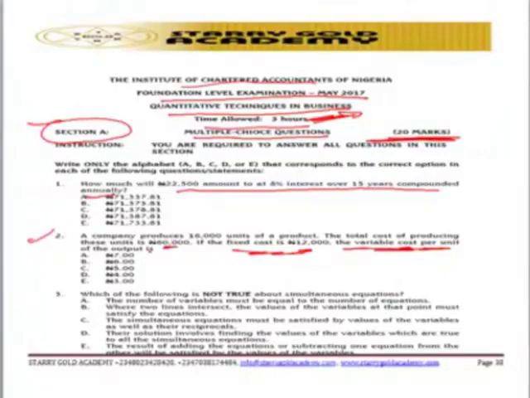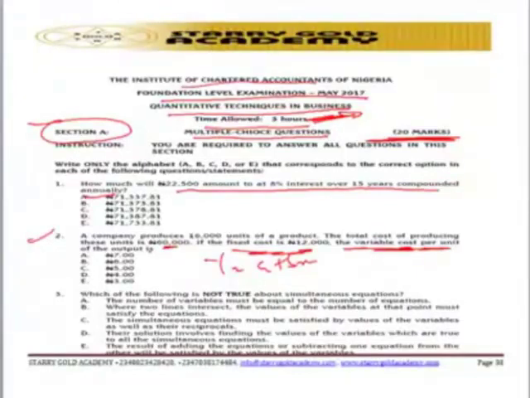So if you know details on how to assume a straight line equation in a given question, how to deduce the total cost, the fixed cost, the variable cost per unit, and how to use the volume or output, then you can easily solve the question. So we use Y equal to A plus BX, where Y is the total cost and A represents the fixed cost.